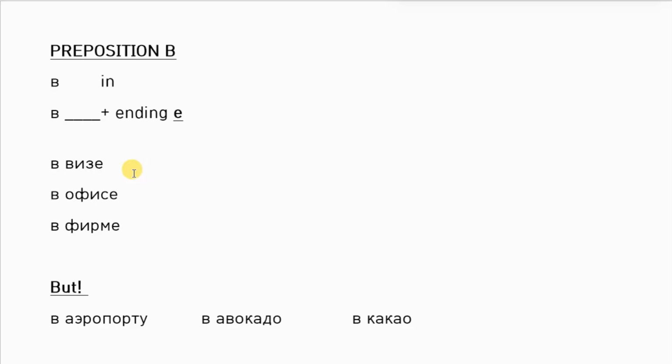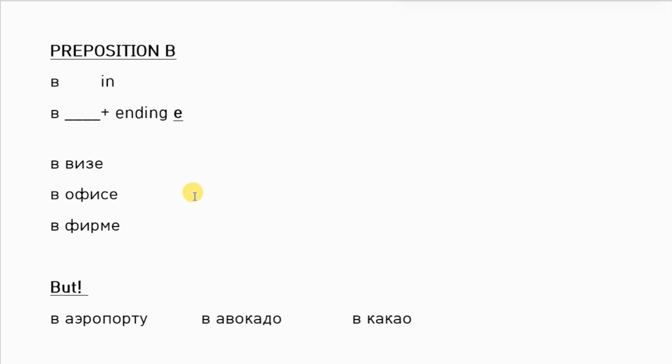That means in visa or in the visa. And next, office doesn't have any ending, so we just add ye right away. В офисе, in the office. Firma, it has ending a, so we remove it and add ending ye. В фирме, in the firm.